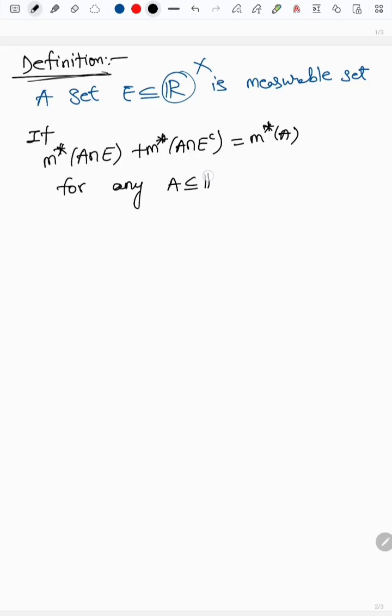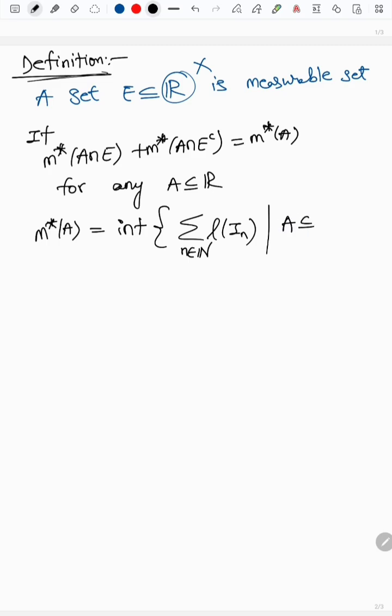subset of R. And recall that m star of A means, for the time being, the infimum of the summation of lengths of I_n, where n belongs to the natural numbers, such that A is contained in the union of I_n, where the I_n are open intervals. This is a definition. So this is our main point.